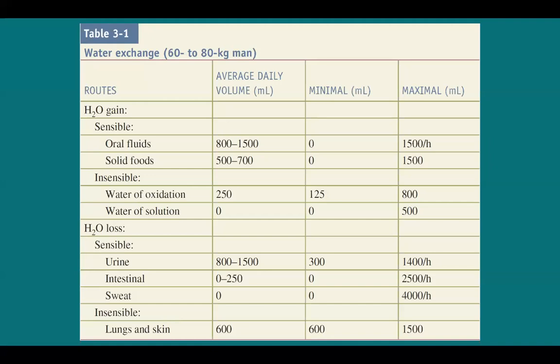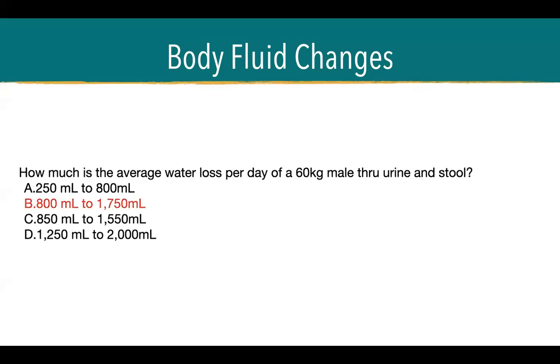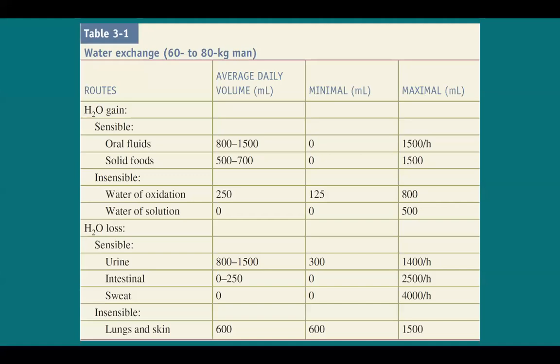So you add 800 with 0 and 1,500 with 250, and you end up with 800 to 1,750, right? Because these are computations for 60 to 80 kilogram male patients. That is the answer to this question, which we can answer if we study that table.